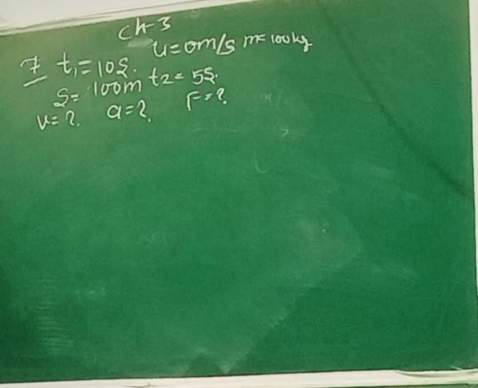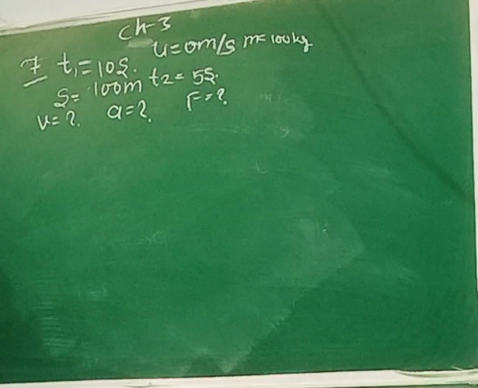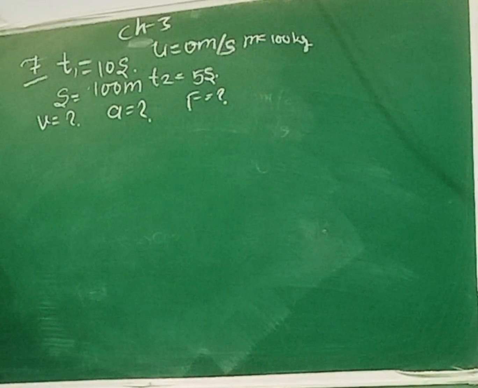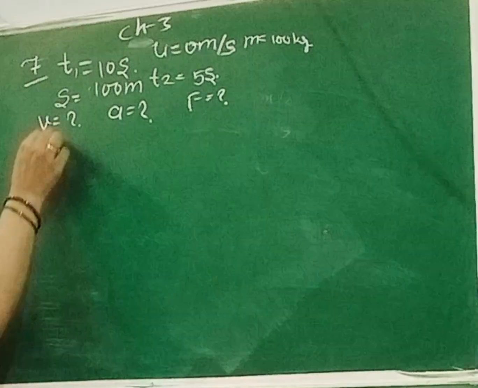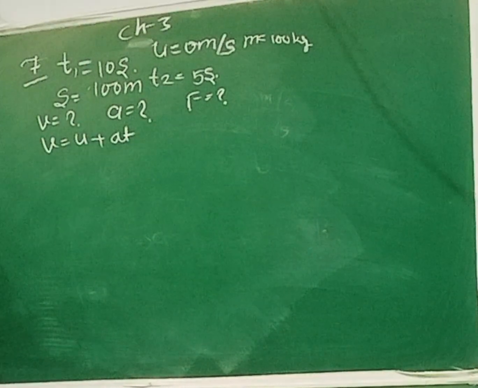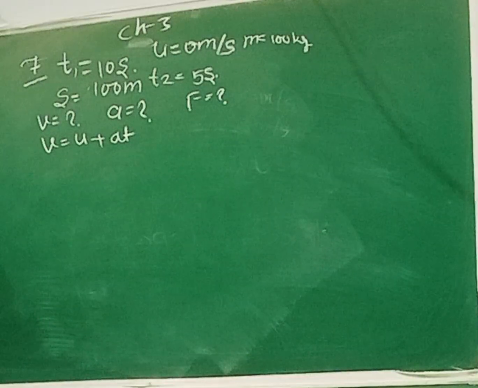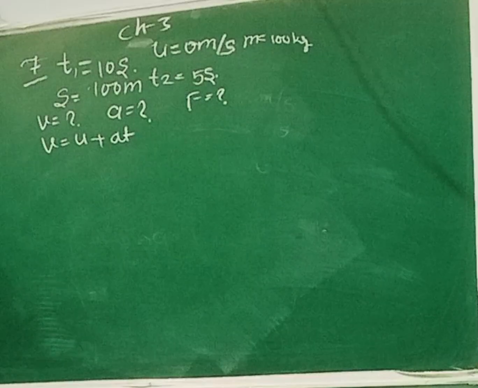Okay. So here we will find out, first, mass is given to us, initial velocity is given, final velocity we need to find. So for final velocity we can use the formula v is equal to u plus at. But here you can see that initial velocity is given to us but the final velocity is not given.